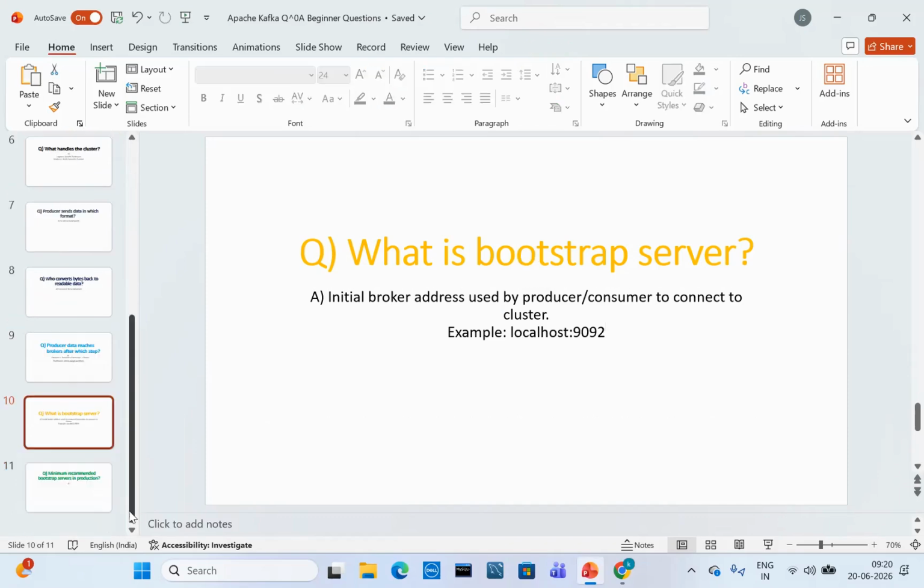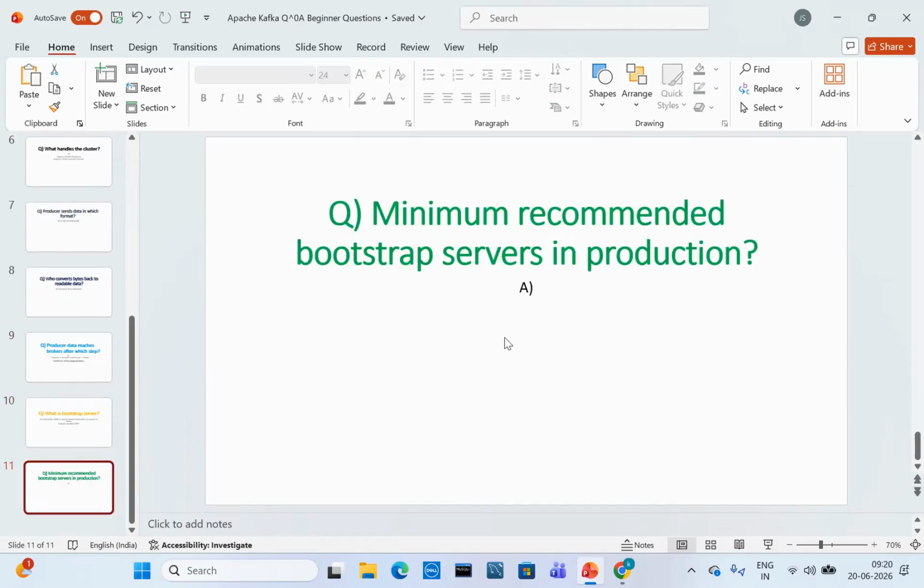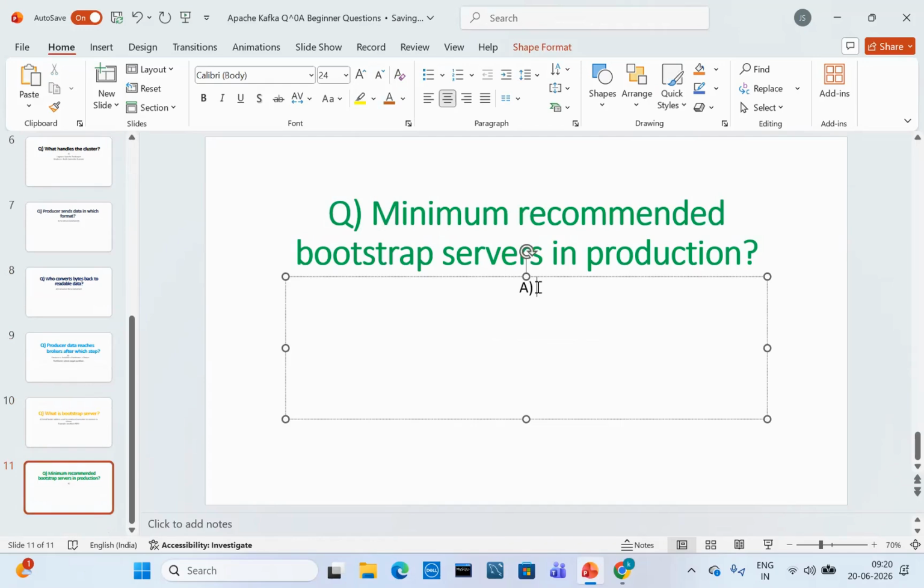So next, minimum recommended bootstrap servers in production. Tell me guys, it is very important. So minimum recommended bootstrap servers in production: at least 2 to 3 brokers.